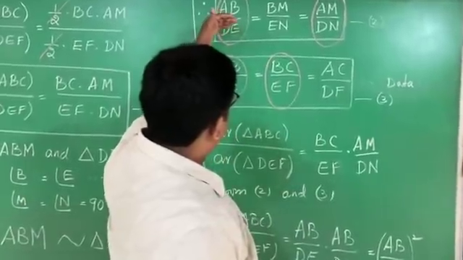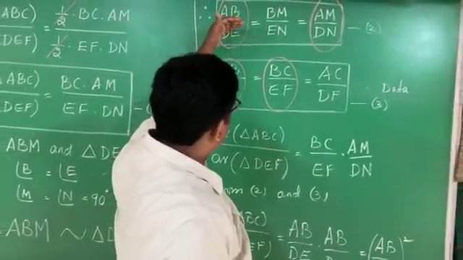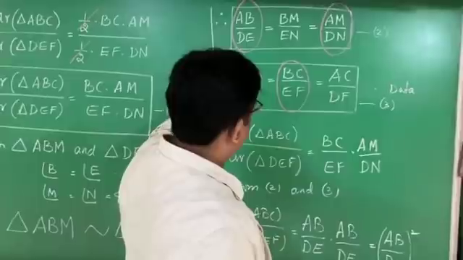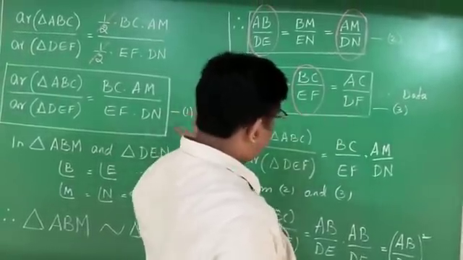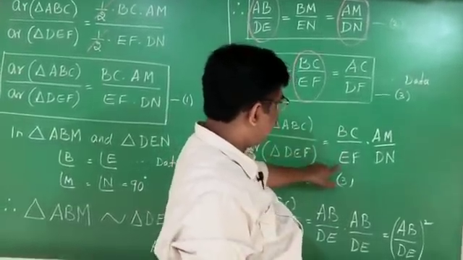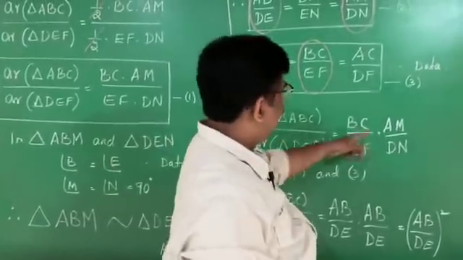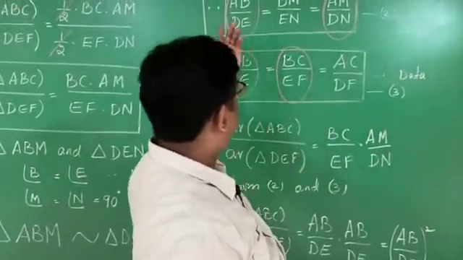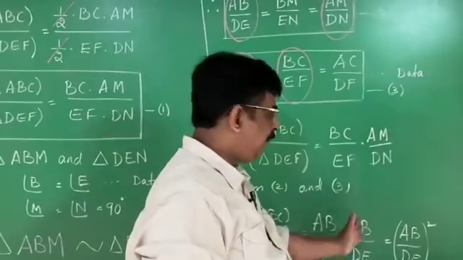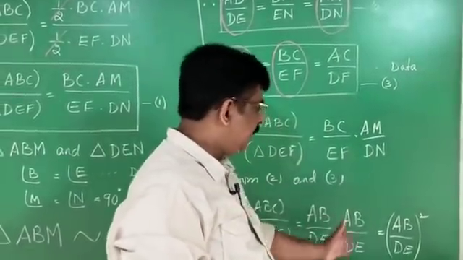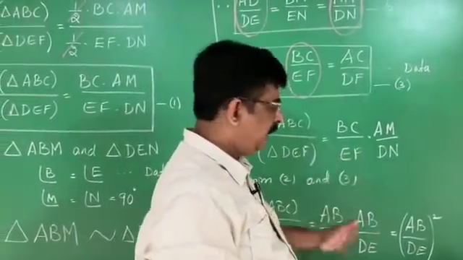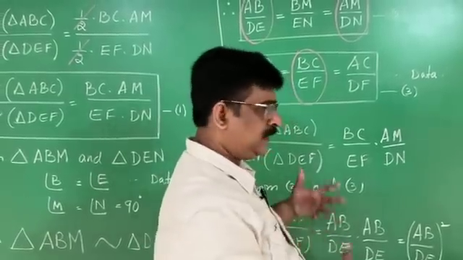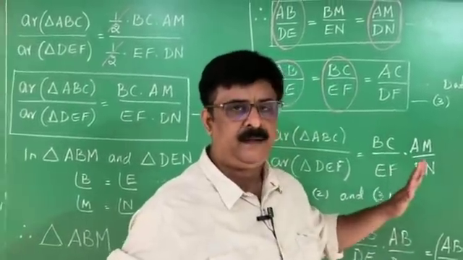Now using the ratio I proved and what is given in the data, I can replace BC by EF by AB by DE, and AM by DN also by AB by DE. Therefore AB into AB, AB square, DE into DE, DE square, or AB by DE whole square.